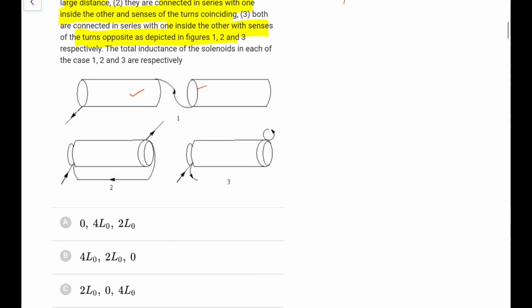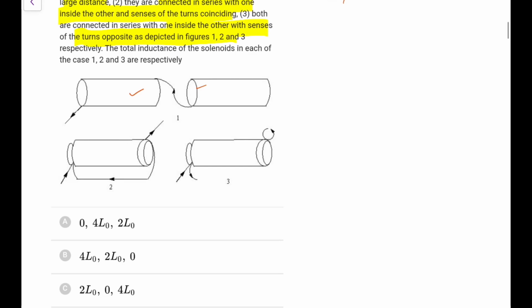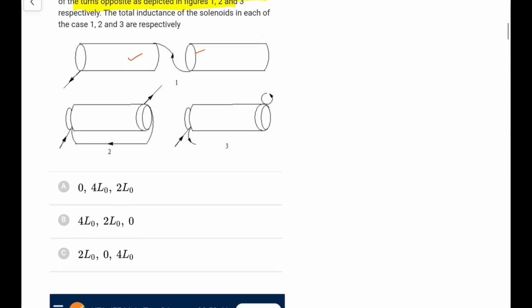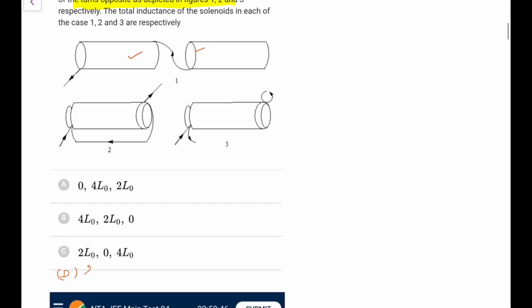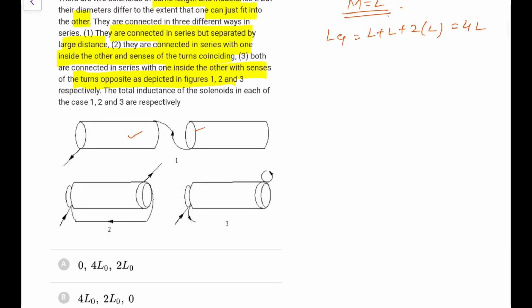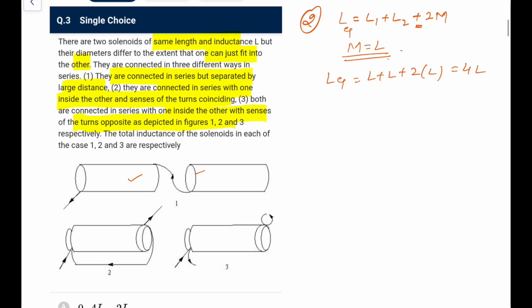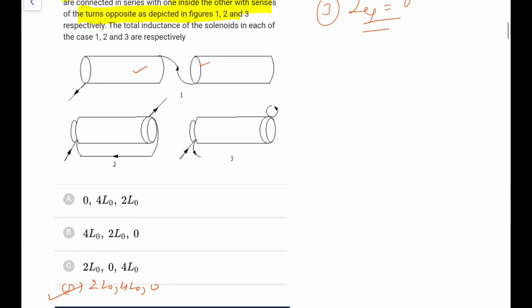So from this, what is the option that we are left with? We have 2L and 4L. Only option D has 2L, 4L, 0. So we are left with only D, and let's see the last one also. Here also it is perfect coupling, but because the senses are opposite, instead of plus it would become negative, and hence what we will have is L1 plus L2 minus 2L. So in the third case, the equivalent will come out to be 0. So we'll go for option D.